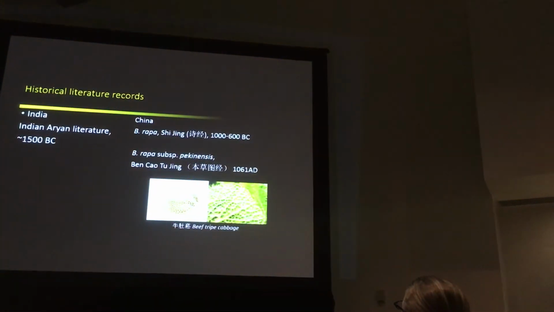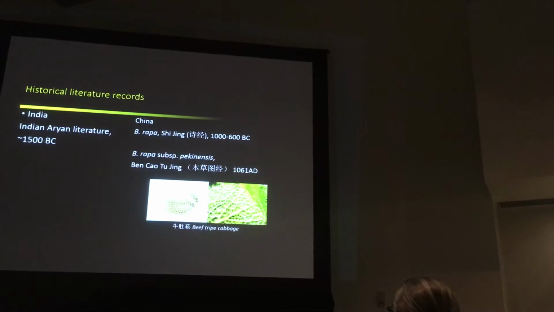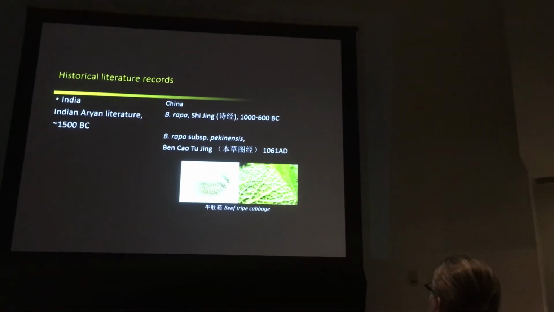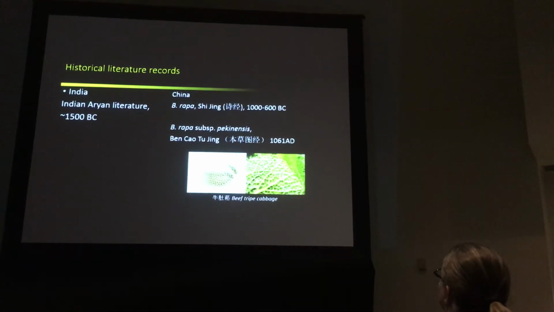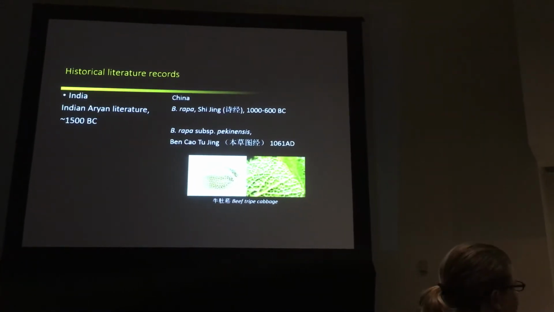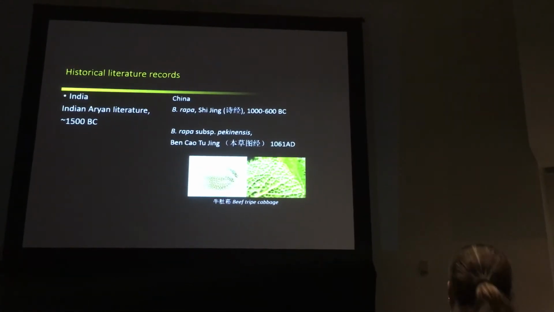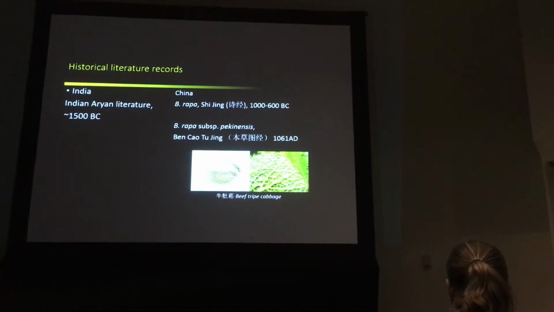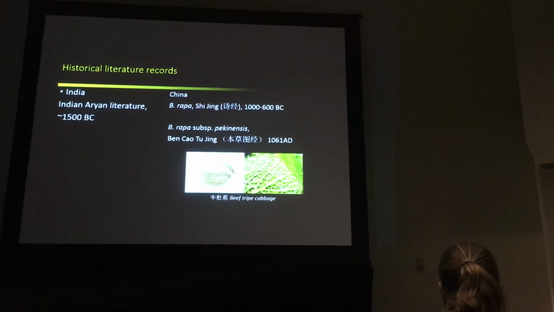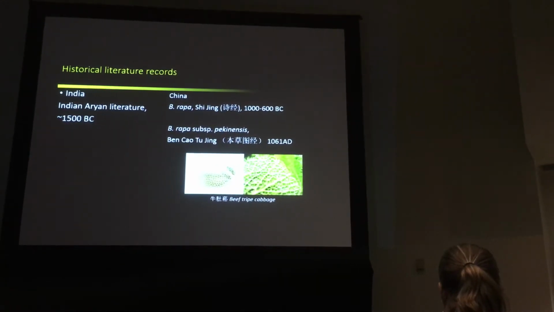There are some literature and linguistic records which can help us understand this process. The first thing is, when you look at records in India and China independently, about 3,000 years ago there are some records about Brassica rapa. This is consistent with our demographic inference about the divergence time, which indicates these crops were introduced to Asia about 3,000 years ago.